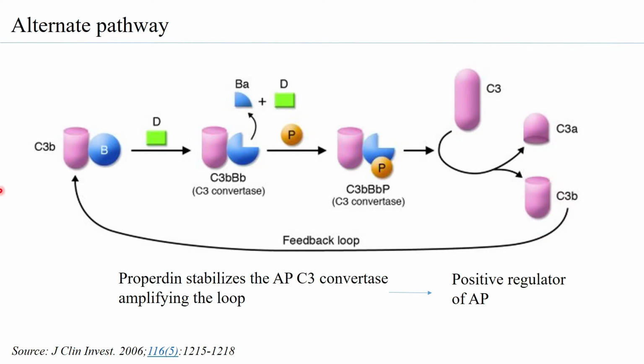That same C3b can again go and bind to factor B, initiate the process of formation of again a stable C3bBb properdin complex, and that is going to result in forming more C3b. So in all likelihood, slowly and gradually, as you have more C3b being formed, you will have more and more and more amount of C3b being formed. Therefore, that is a feedback loop that is very important.